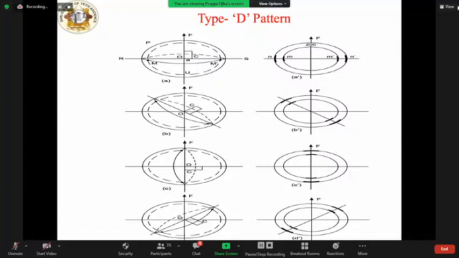Similarly, the poles of the normal to the 200 plane also cut the circle of reflection at the same angular position, because the normals to the planes 110 and 200 lie in the same plane. The corresponding maxima are reported at N and N dash. If the C axis is imagined at a different position, as shown in this figure, we can say that orientation patterns will be obtained by rotating the unit cell about the C axis.